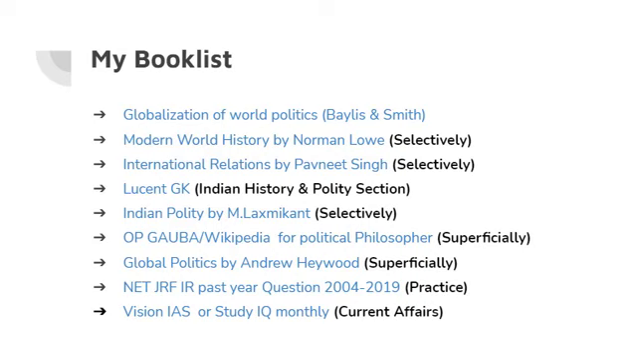For political philosophers, you can read O.P. Gauba or Wikipedia, but keep this in mind that this is not a pol science exam. So please read them only superficially, and also here there is no need to go in depth. Now after completing all these books, you can read Heywood if time permits, but this also needs to be done superficially, and you must try to cover only those chapters that are not given in Baylis and Smith.